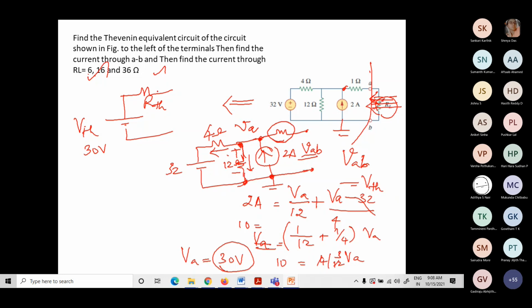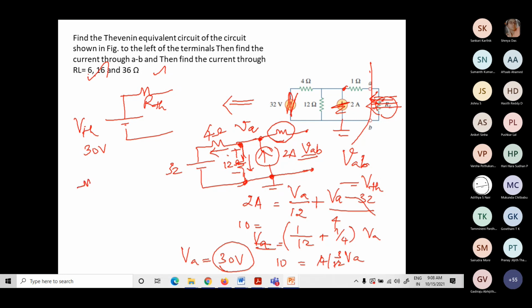Now the next thing is I need to find out the RTH. What is the procedure to find out the Thevenin's resistance? Again, the same method: open the load and nullify the sources, or turn off the sources, to find the equivalent resistance. How do I turn off the current source? When I open it, that will become zero current. Similarly, by shorting the voltage source, its voltage value will become zero.